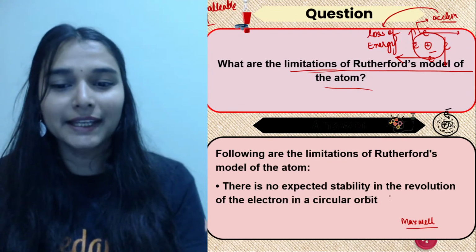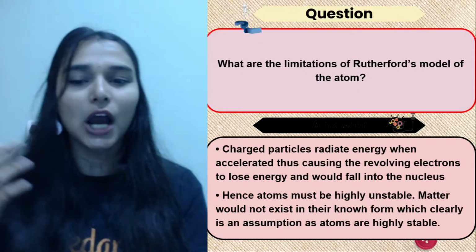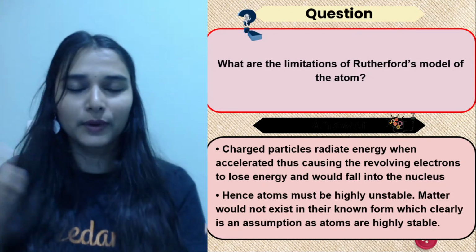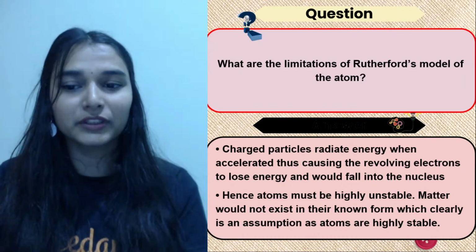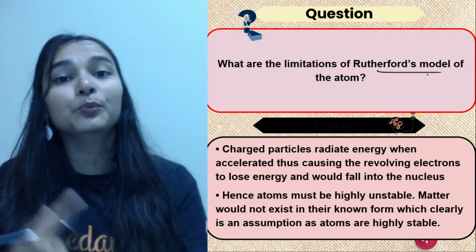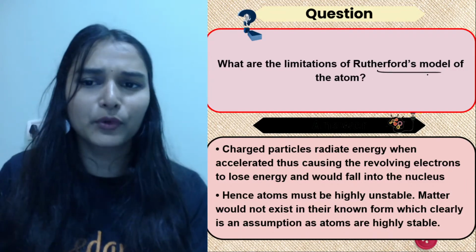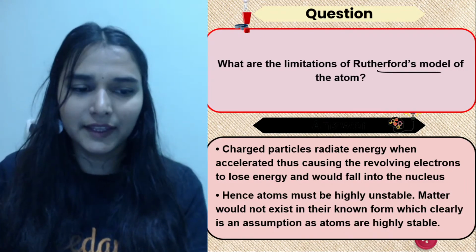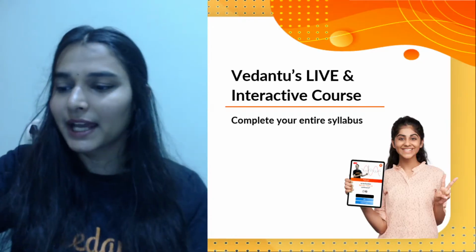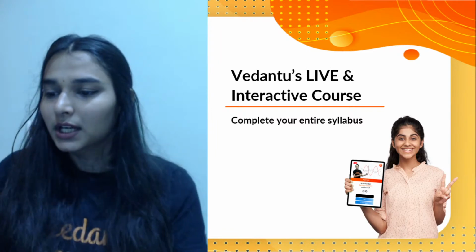Okay, there was no explanation about this point, कि how electrons are revolving around the nucleus, how electrons are revolving in an atom without losing energy. So that was the limitation of Rutherford's model, the major limitation that you have to remember. कुछ spectra maybe like there were issues that we don't have to do right now. Okay, so just remember that. I guess that is clear to all of you.